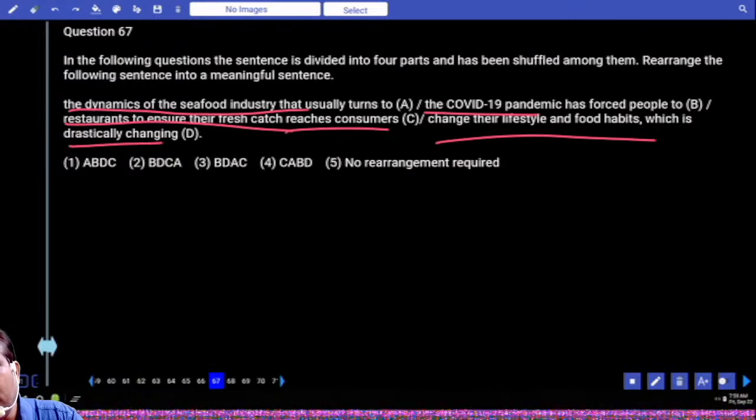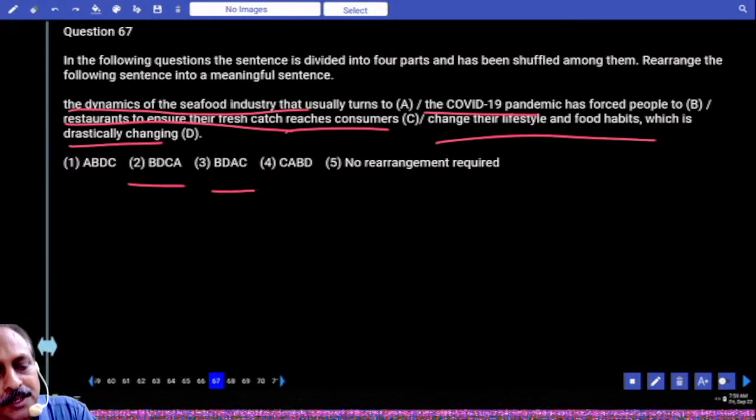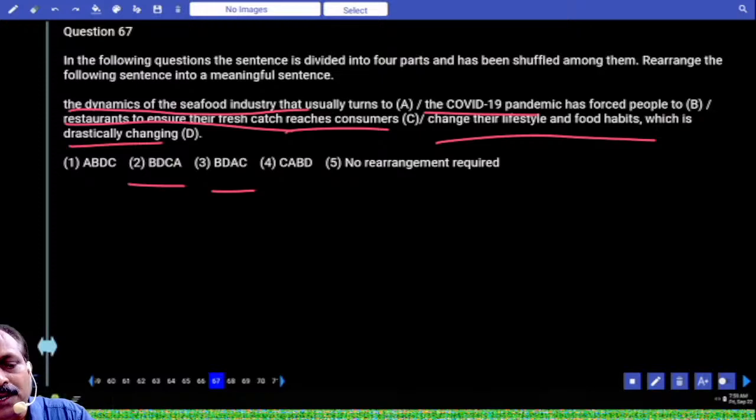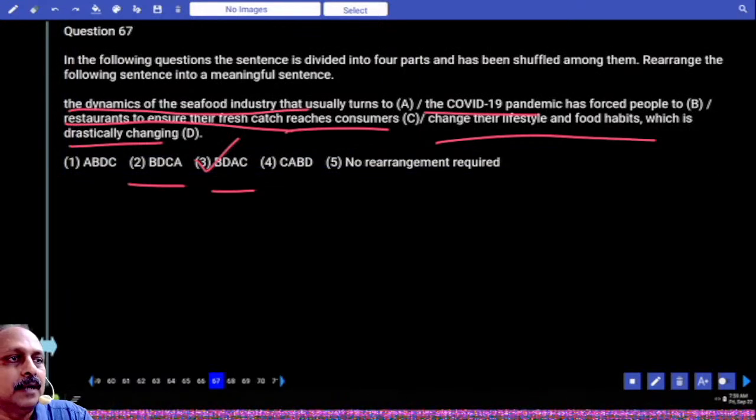How many options begin with B? Two options. And both the options BD common. What is the third one we thought? Here, the COVID-19 pandemic has forced people to change their lifestyle and food habits, which is drastically changing the dynamics of the seafood. That means what is the answer? Third option is the answer.